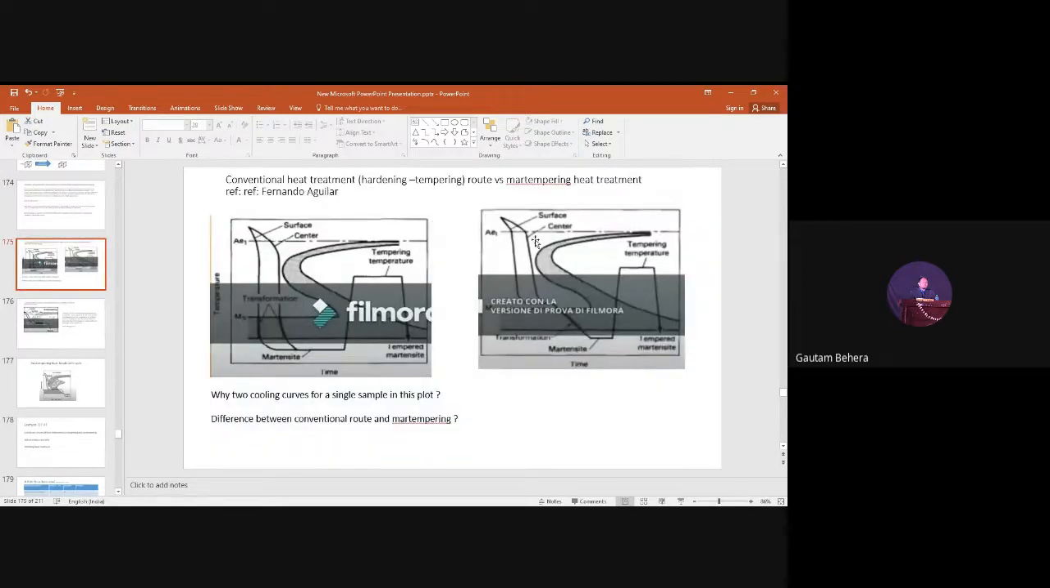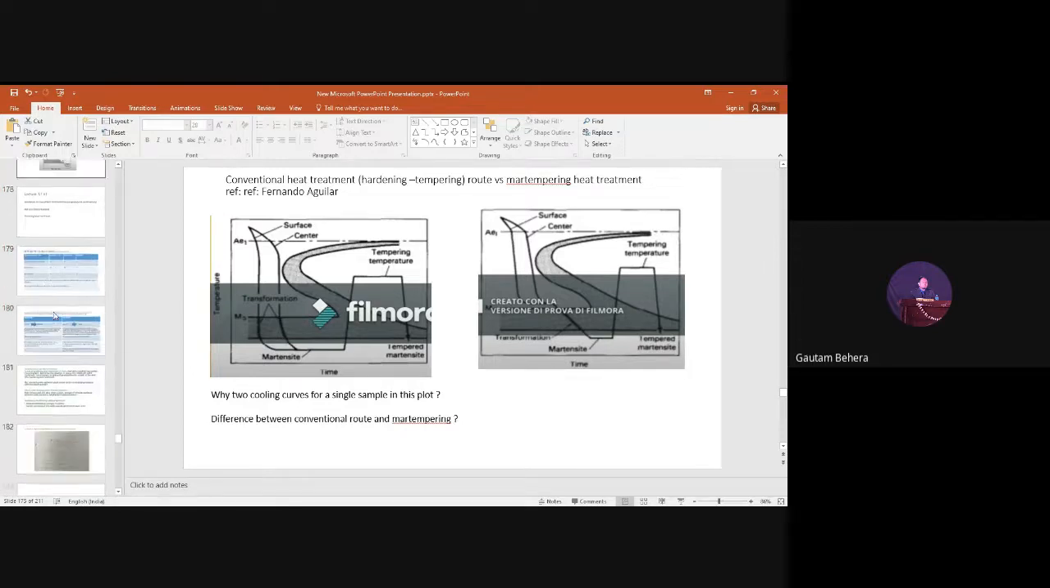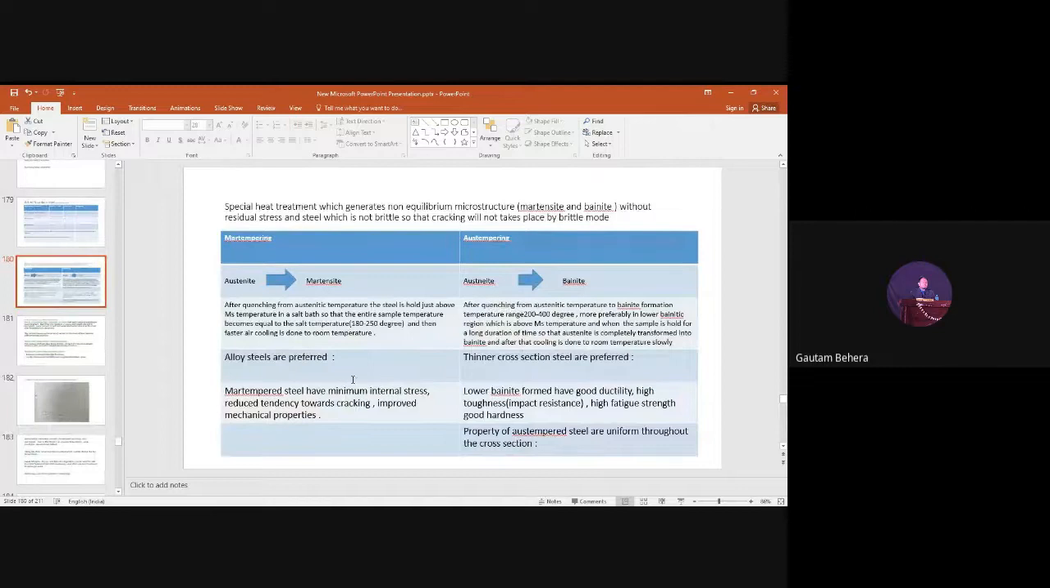Why? Because this is the cooling curve for the martempering. You are quenching to this point first. You have to hold the steel for some interval of time. So during this holding time, it should not be transformed into bainite, right? Transformation should not start. So that is the benefit here. Then after holding for a certain interval of time, you do cooling in air. That will convert it into martensite. You people have understood now? What is the significance of alloy steel, or why it is preferred? You will get the question in the exam, definitely.